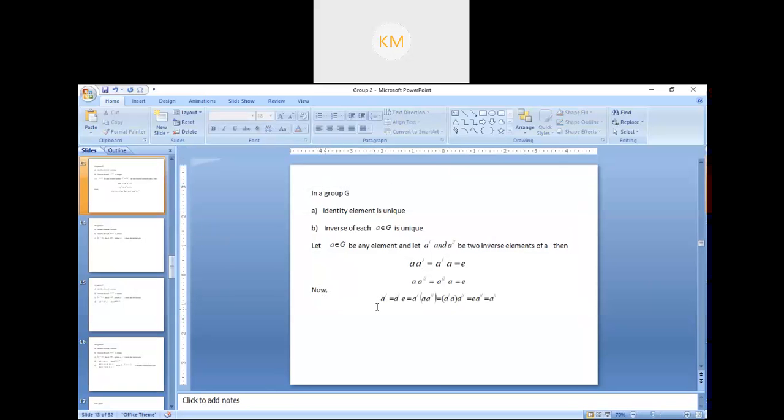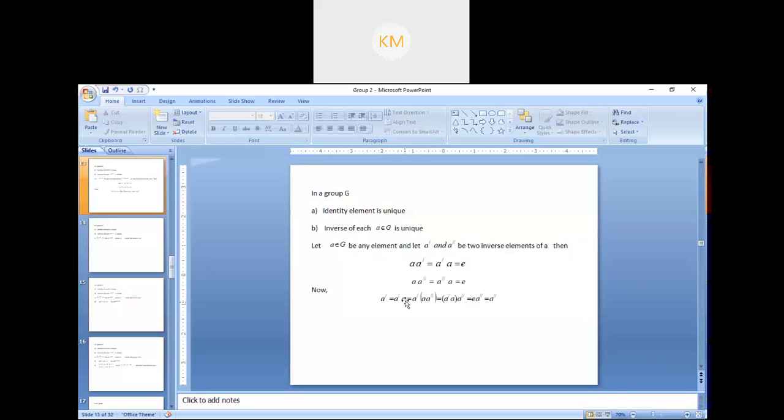So here I have written that. Now I have that a dash. A dash I can write as a dash into e, because e is the identity element. So if I write a dash into e, again I am getting a dash. Okay, are you clear about these two parts? A dash is equal to a dash into e. Are you clear why I have written a dash is equal to a dash into e?